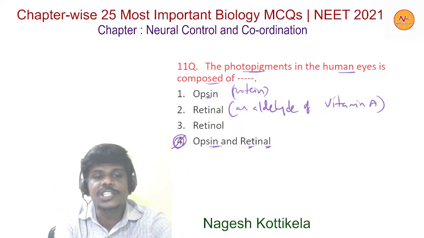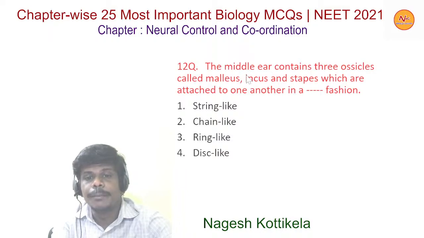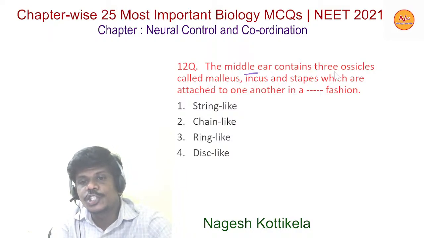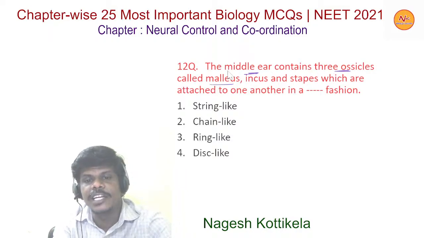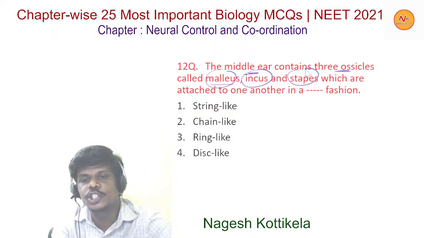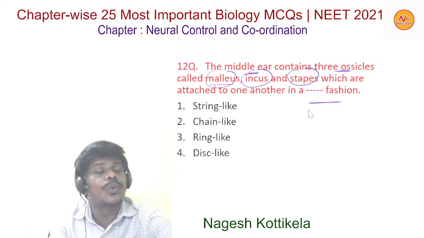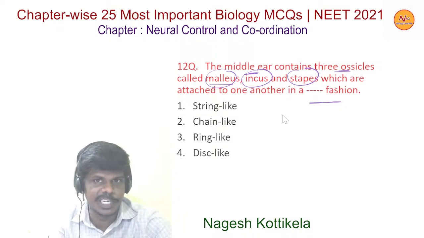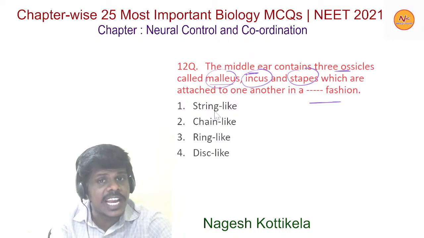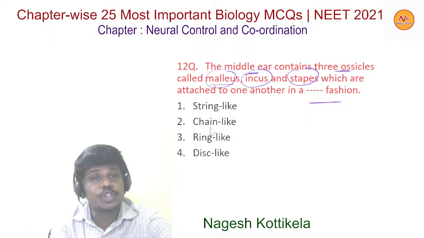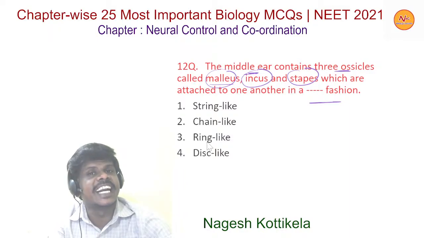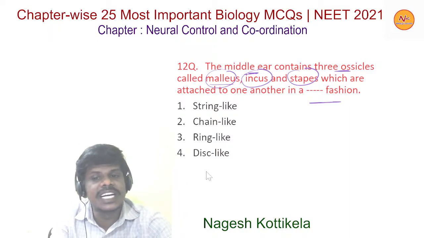Now moving to the next question, question 12. The middle ear contains 3 ossicles called malleus, incus and stapes, which are attached to one another in dash fashion. So what is that arrangement? Option 1, string like, option 2, chain like, option 3, ring like, and option 4, disc like.